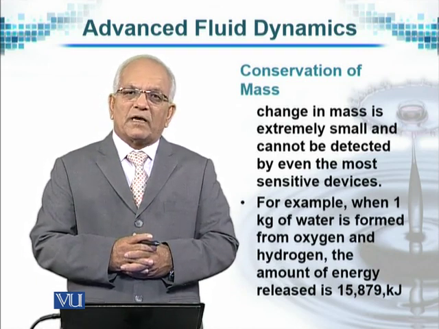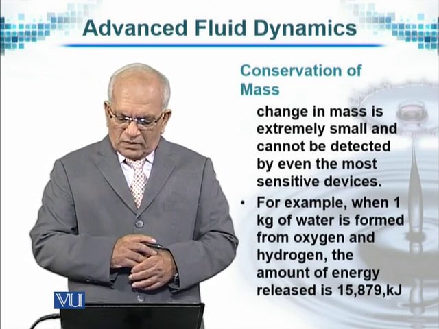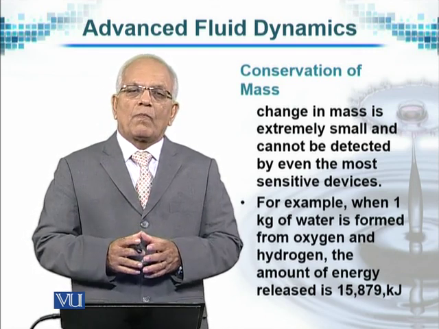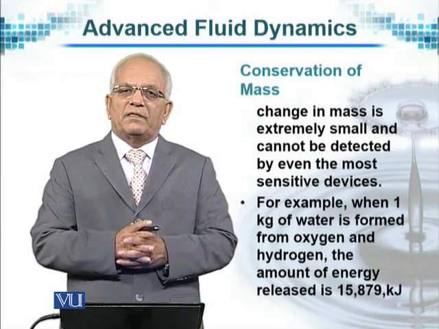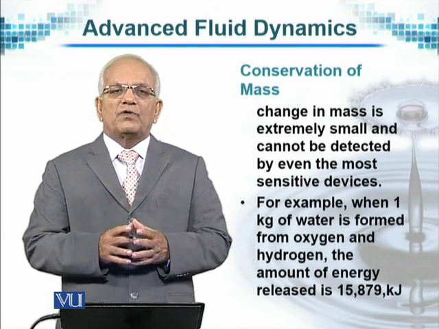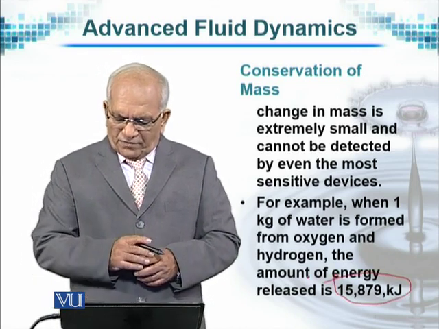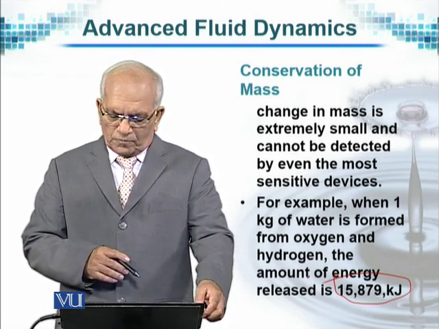To give you an example, if 1 kilogram of water is formed from oxygen and hydrogen when they chemically react with each other, the amount of energy released is about 16,000 kilojoules.